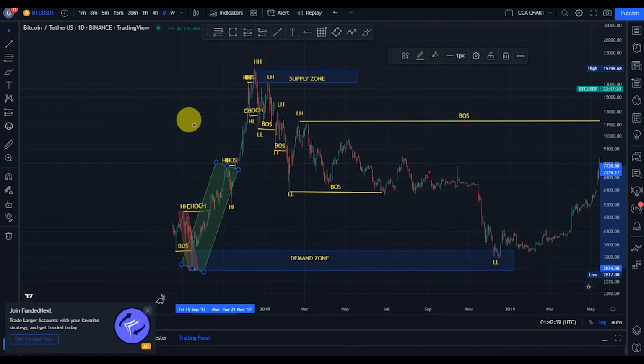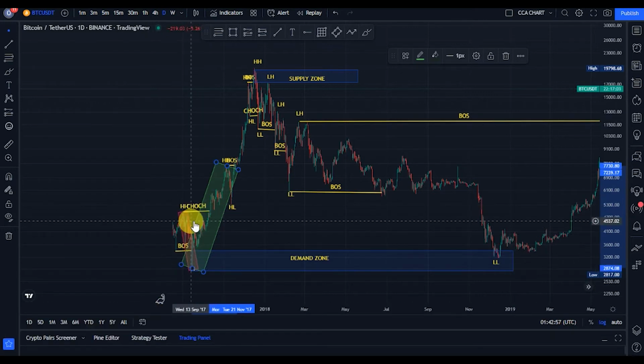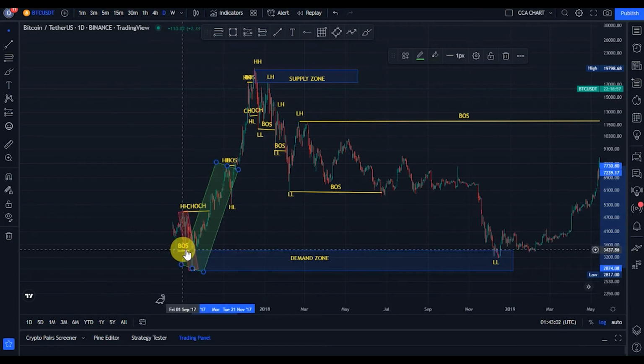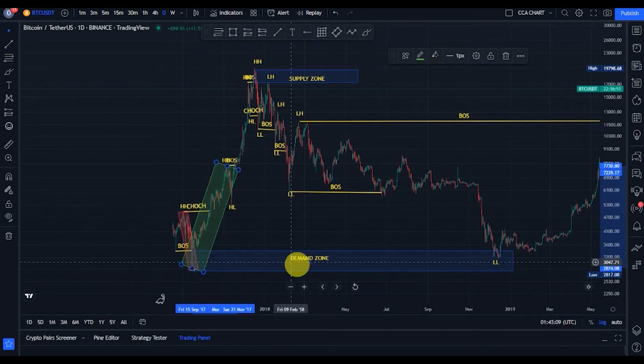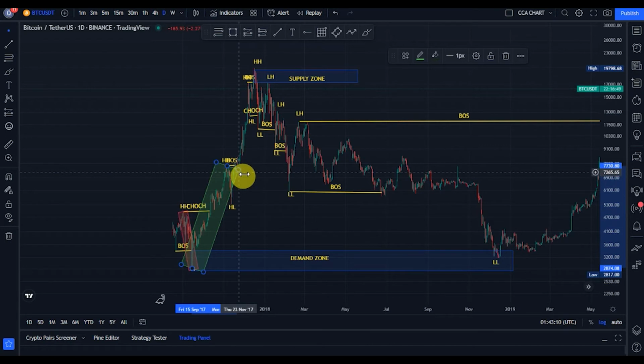And guys, remember, double break of structure means change of character, right? That's what I've always told us in this channel. We broke structure to the downside and broke structure to the upside. So I went back to map out my demand zone, because when next price comes to that zone, there's going to be a significant reaction. And as you can see, when price came back to the zone, there was a significant reaction.